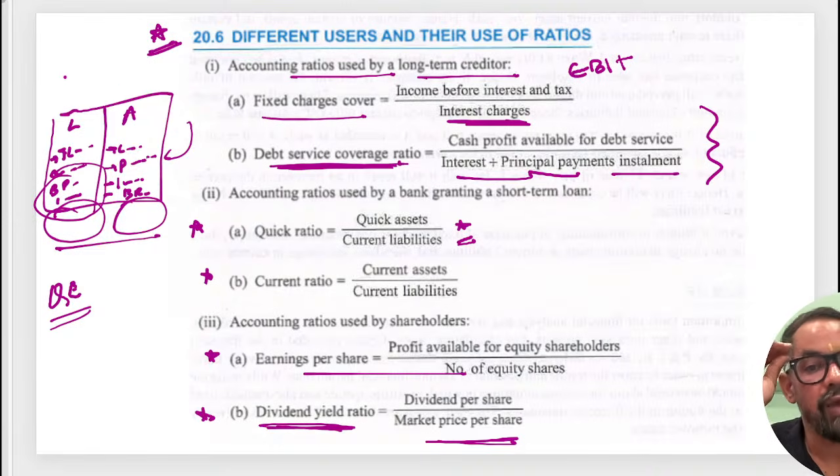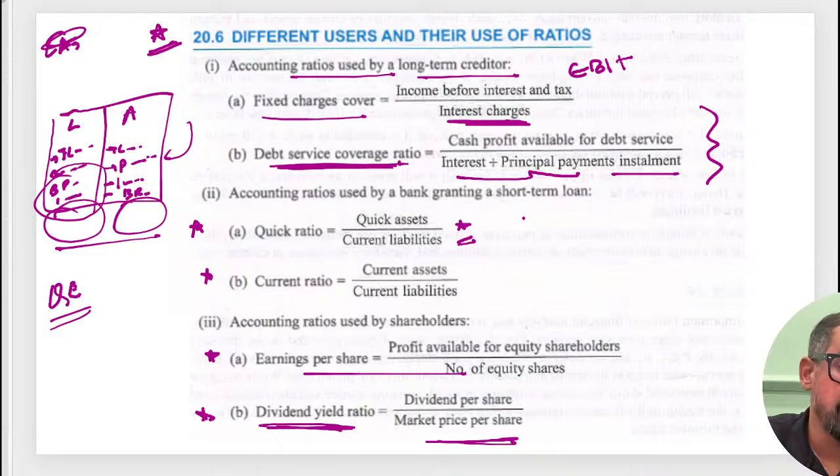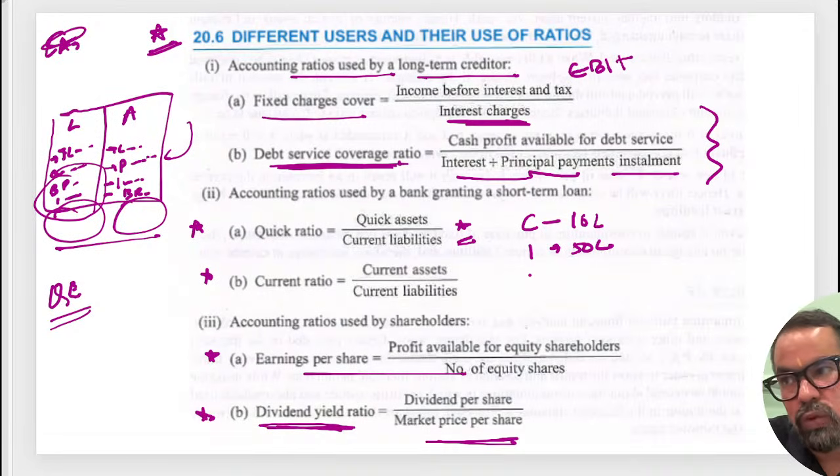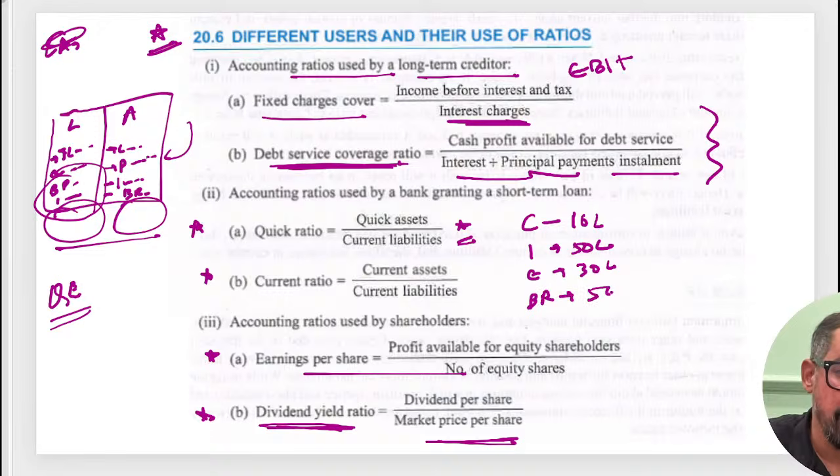Let's say they have given the current assets of the firm, or some figures like the company is having cash of 10 lakh, or they have inventory of 50 lakhs, suppose cash equivalents of 30 lakh, and they have bills receivable, suppose 50 lakhs.